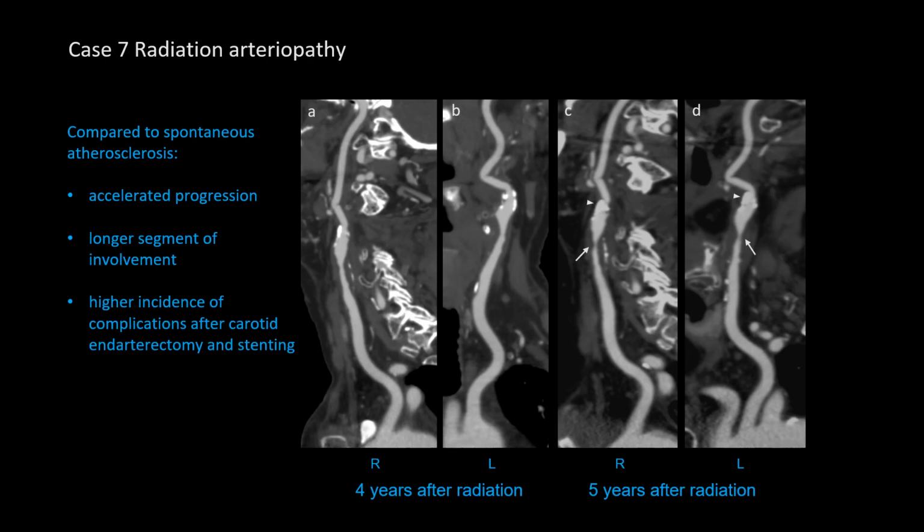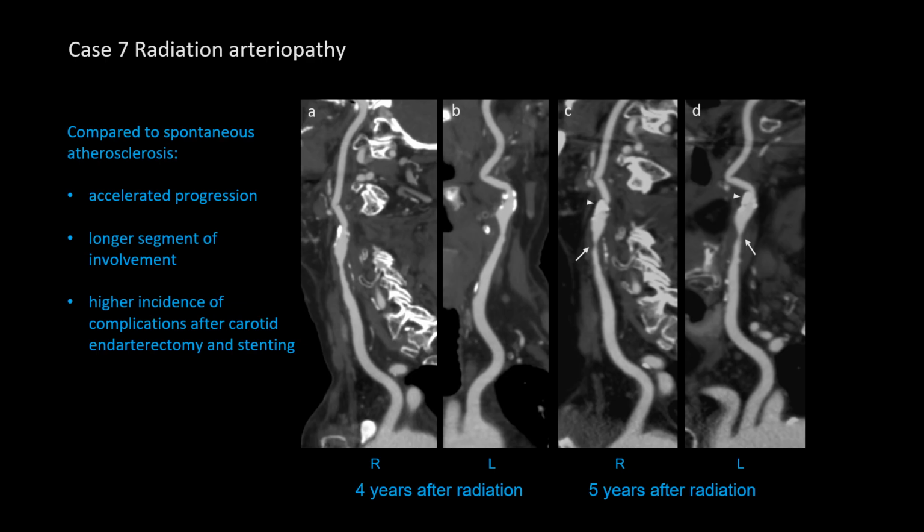Case 7 shows progressive atherosclerotic changes on image C and D, involving left carotid artery compared to 1 year ago on image A and B, in a patient 5 years post-radiation therapy for tonsil squamous cell carcinoma.